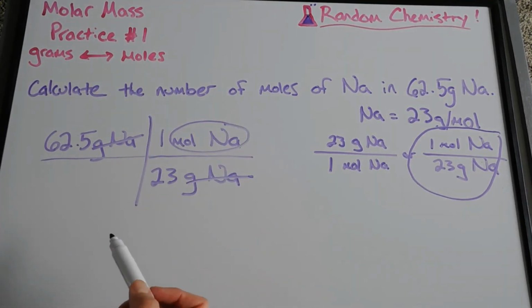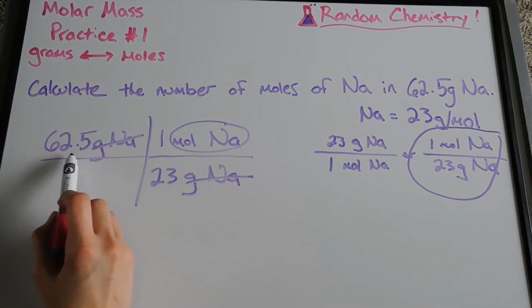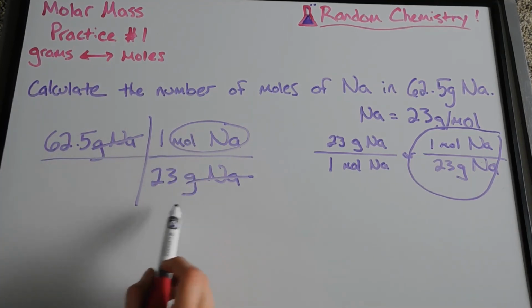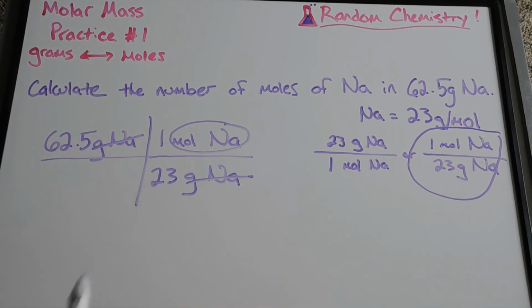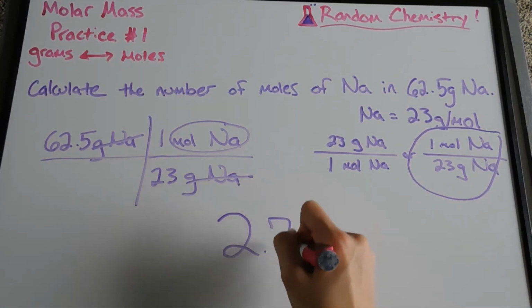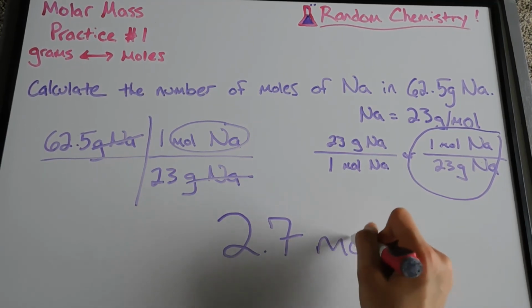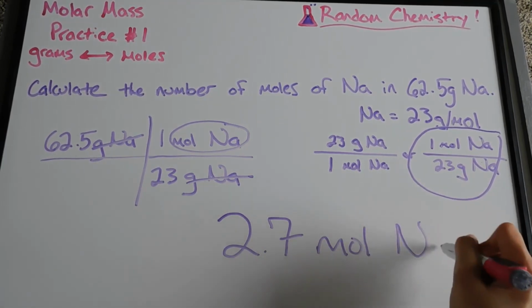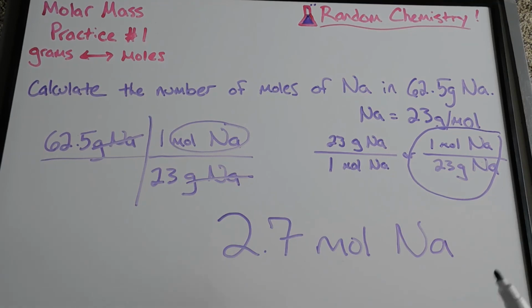So now I just do my math. 62.5 times 1 divided by 23. And when I put that into my calculator, I get 2.7 moles of sodium. So this is how many moles I have in 62.5 grams of sodium.